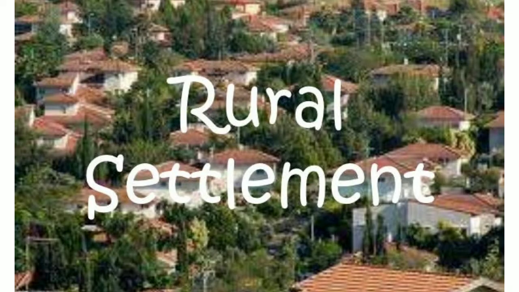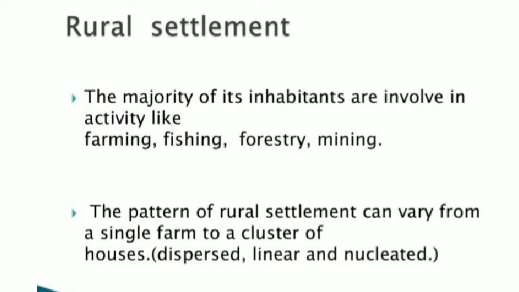The next types of settlements are rural and urban settlements. Rural settlements are settlements which might have few houses or a large number of houses but belong to a village.